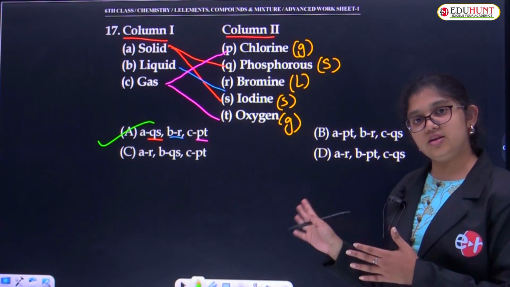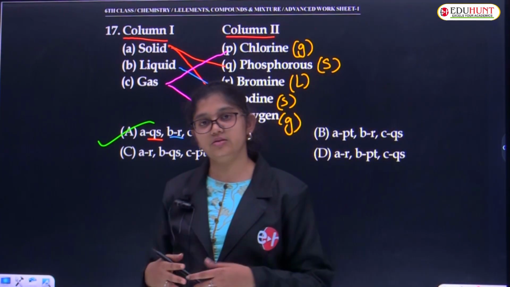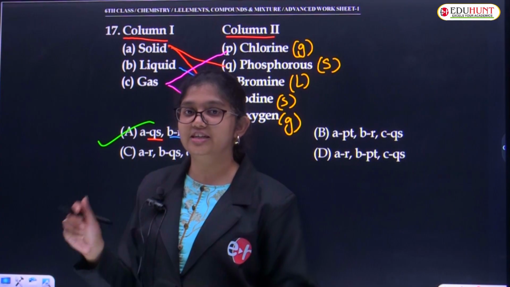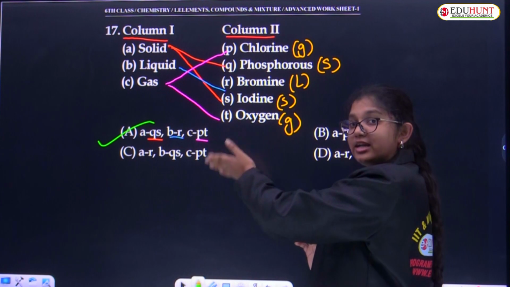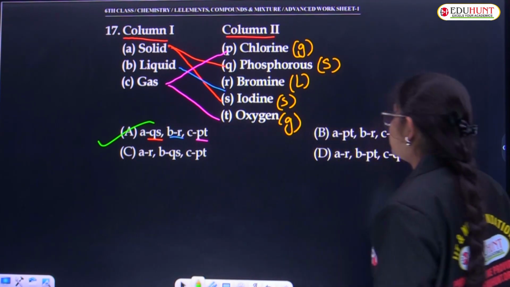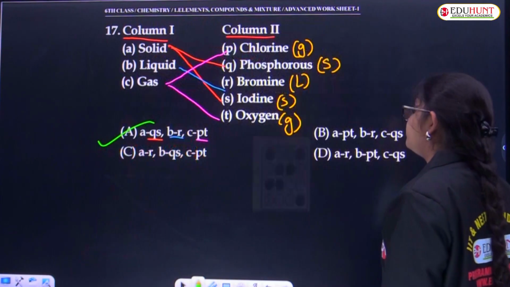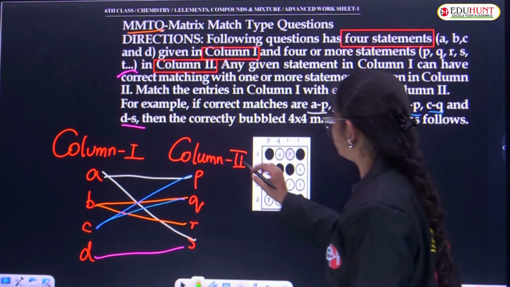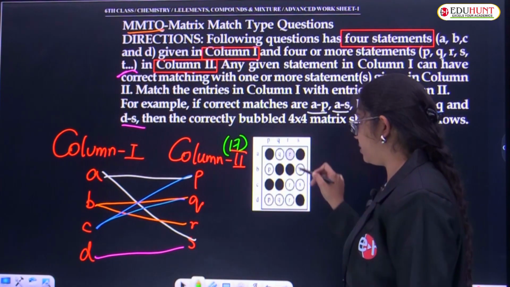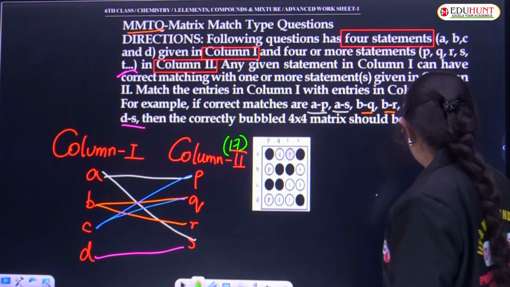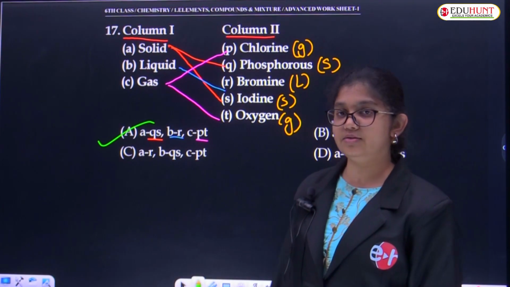Children, you'll simply tick like this only in the answers. You'll simply tick the right option in the given worksheet, or you'll go with the bubbling type. Yeah, it is a multi-matrix type question, so you have to bubble it. You should not only tick mark. Yeah, you can tick mark here, but you should not leave it over here. You should go to the previous page. The given column will be there in that particular Roman. Question number, what is the question number here? 17. You have to read the question number. Okay, if it is written 17 over here, for that particular given matrix match, you have to bubble it carefully. Okay, children, don't leave that. Don't miss bubbling one. Now it is clear for you. Column 1 and column 2 given. Very good.